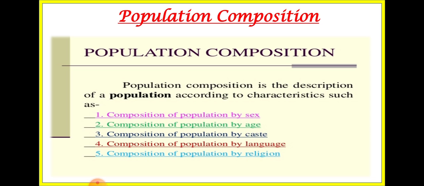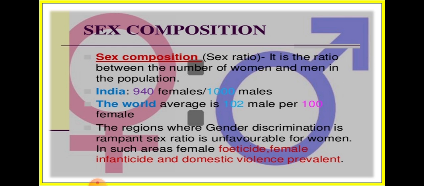Not only this, composition is also on a literacy basis and occupational structure, that is, how many people are engaged in agriculture and how many in different occupations. Let us move further and see sex composition. The two main compositions that we have to learn are sex composition and age structure. Those are the most important, and that is what we are going to discuss in population composition.